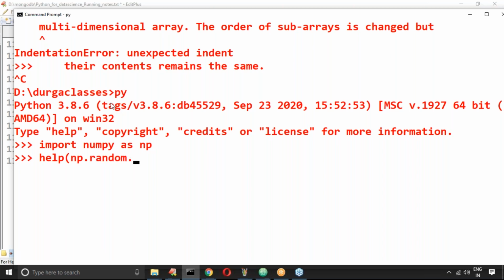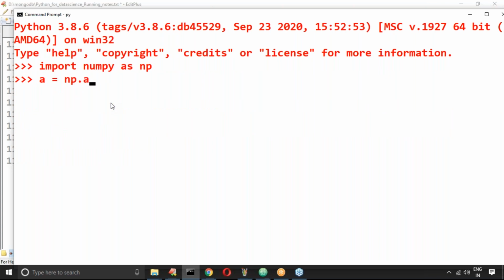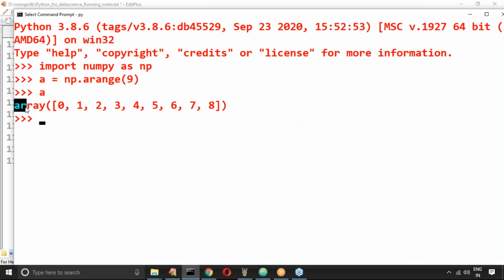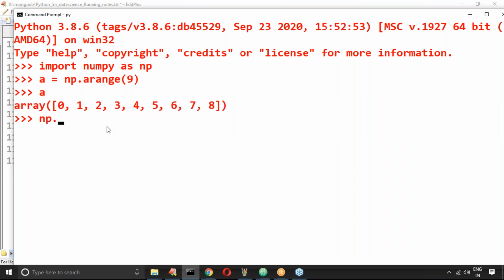Here help is not required. Just a = np.arange(9). Now a has 9 elements. Can you please shuffle the elements of this a? Now here we write np.random.shuffle(a). That's all, it doesn't return anything.